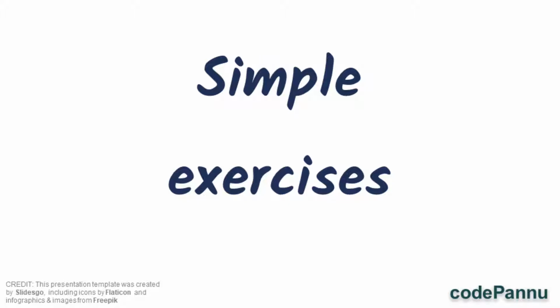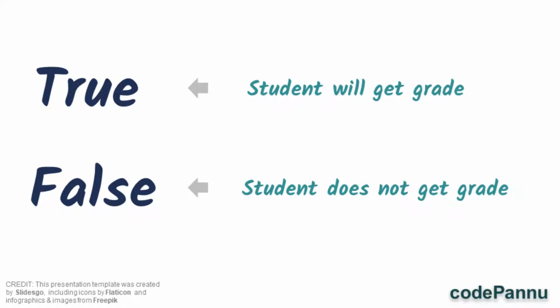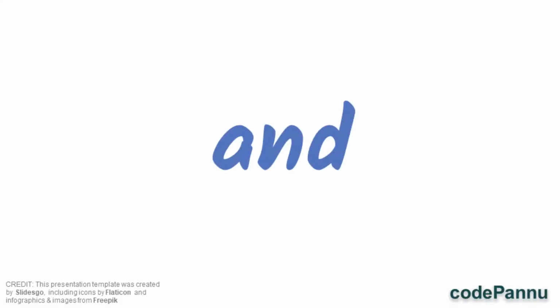Let us now look at our exercise for AND operator. Let us check if a student will get a grade or not. If the output is true, then it means that the student will get a grade, and false would mean that the student will not get a grade. So we are talking about an overall grade. To check that, the student should have 50 marks in 5 subjects. So we are going to write the marks for all the 5 subjects, and then we are going to write a print statement with all the 5 conditions combined with a logical operator.